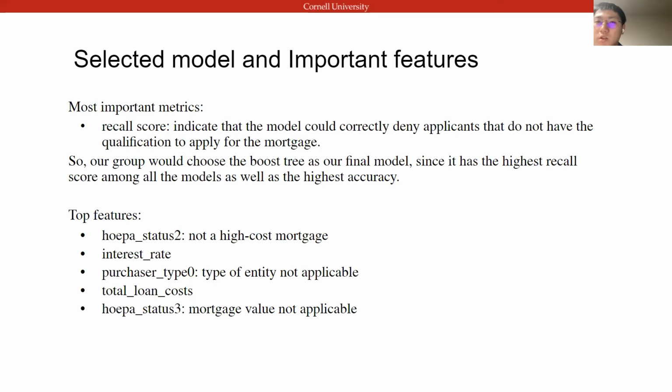For this model, the top features are whether applicants have a not high cost mortgage, whether the interest rate is low or high, whether the type of the entity is applicable, whether the loan cost is low or high, and whether the mortgage value is low or high. And so go to the next slide.